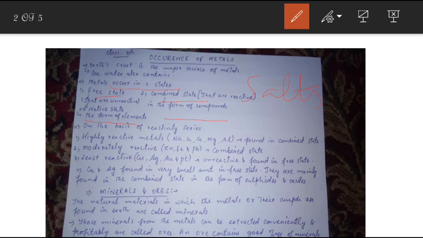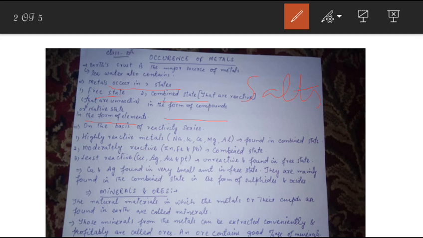It depends on their chemical reactivity. As you know, on the basis of the reactivity series of metals, metals have been classified into three groups. First is highly reactive metals, second is moderately reactive metals, and third is least reactive metals.